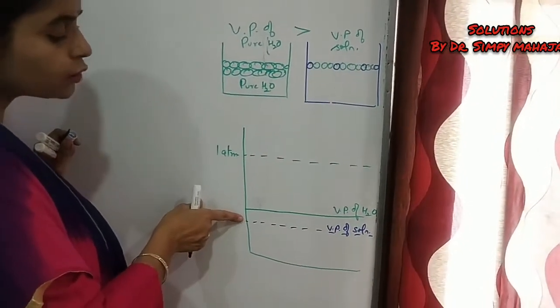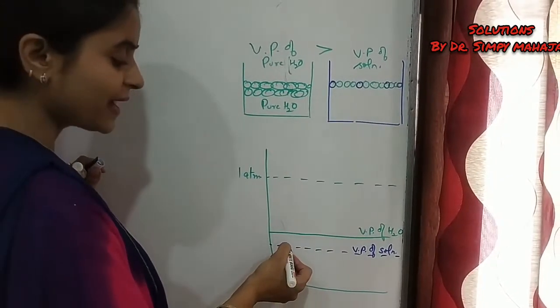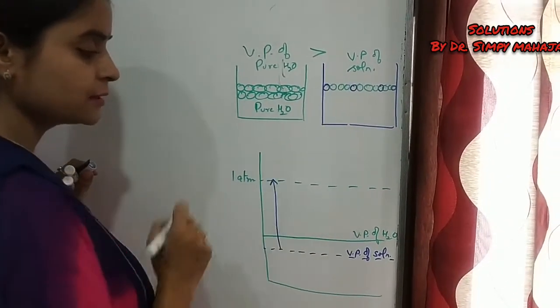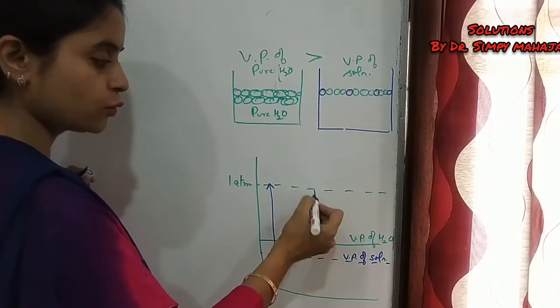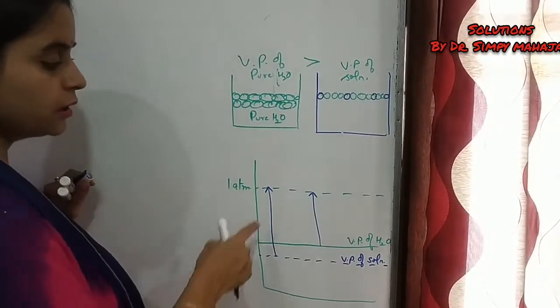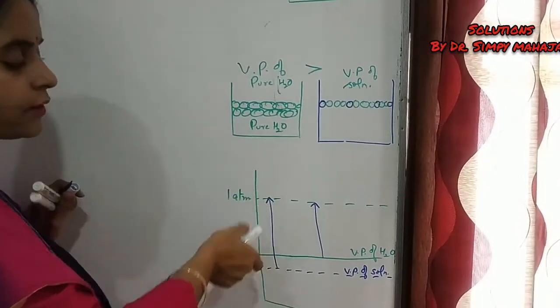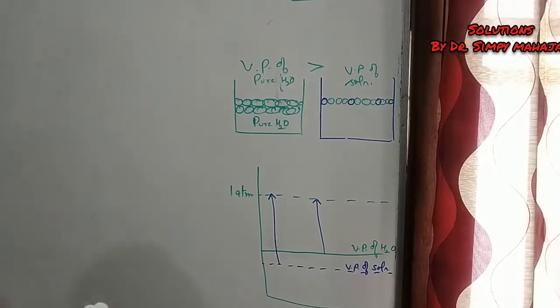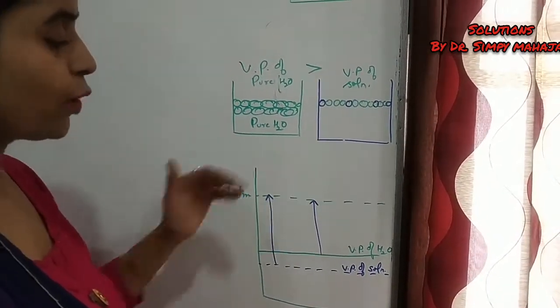In order to become equal to 1 atmospheric pressure, we have to supply more heat to this solution, whereas in case of water, we have to supply only this amount of heat. So this increase in the value of temperature, or you can say the amount of heat, is known as elevation in boiling point.